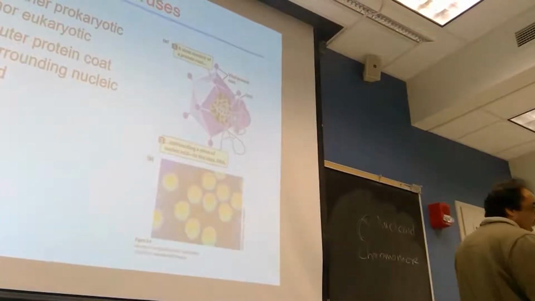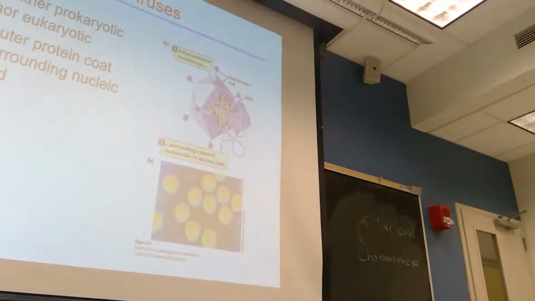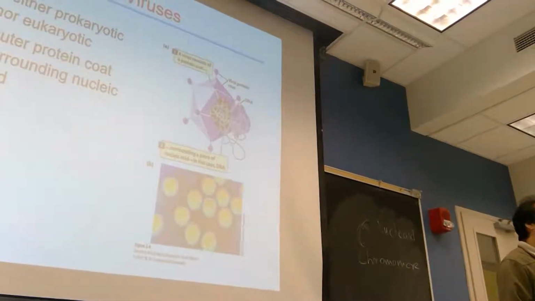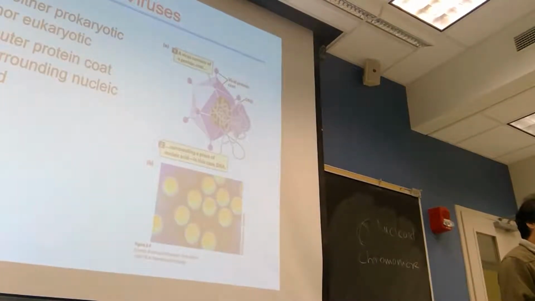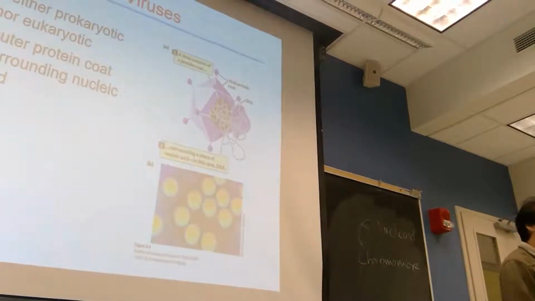Is it a living thing or not living? How many are saying non-living? Okay. How many are saying living? Only two. This is in between living and non-living things. This is the only form between living and non-living things. We cannot differentiate whether the virus is a living thing or not.